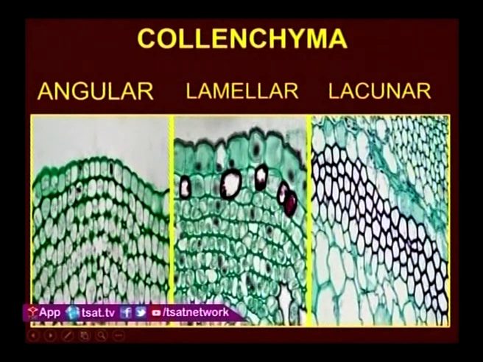In angular collenchyma, what happened? Pectin is deposited on the corners or angles of the cells. That's why it is called angular collenchyma. It is present in beetroot, cucurbits and tobacco.